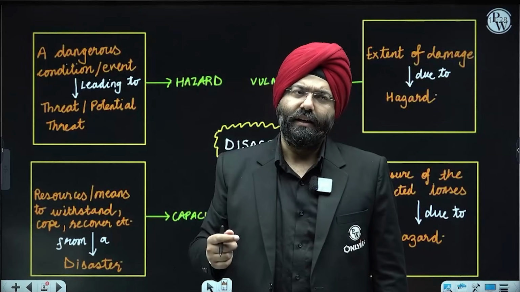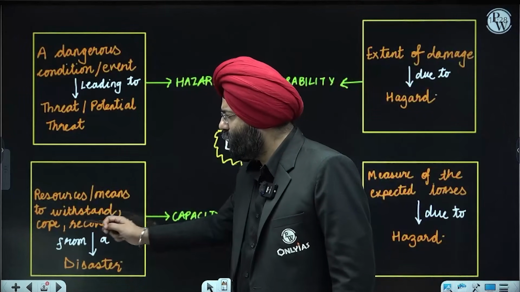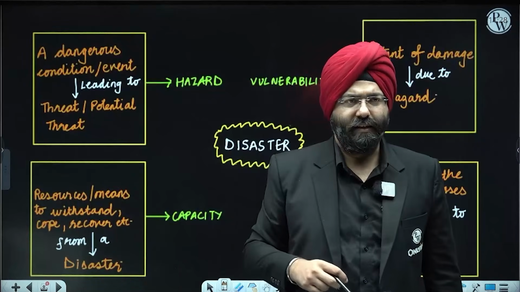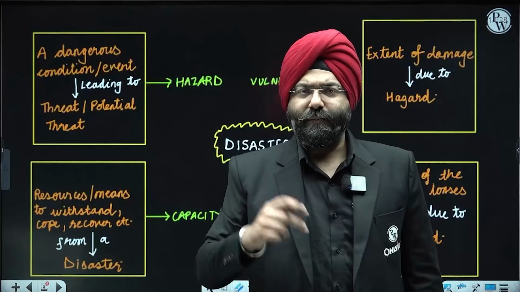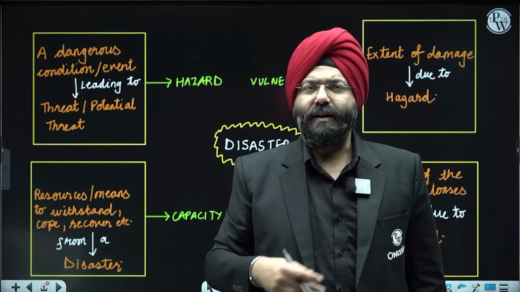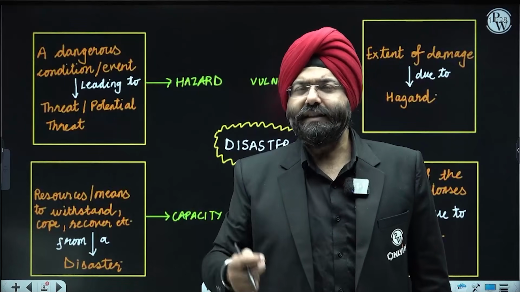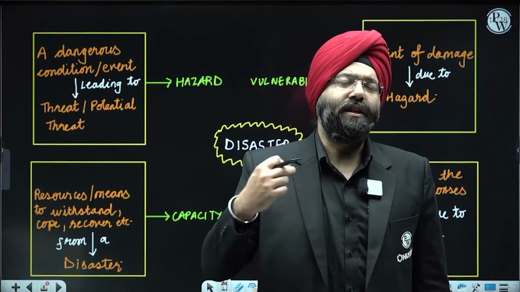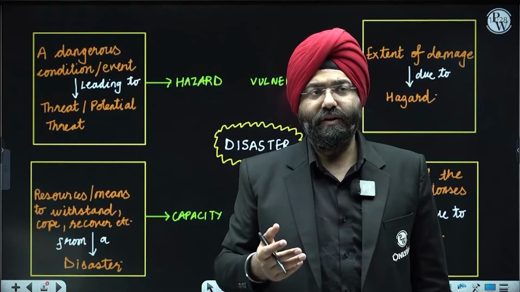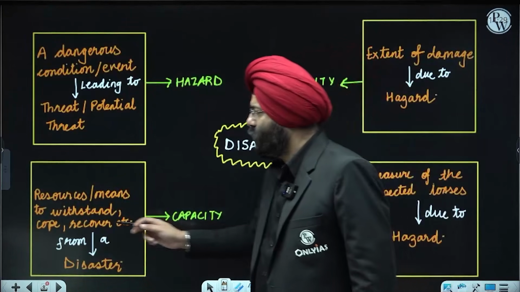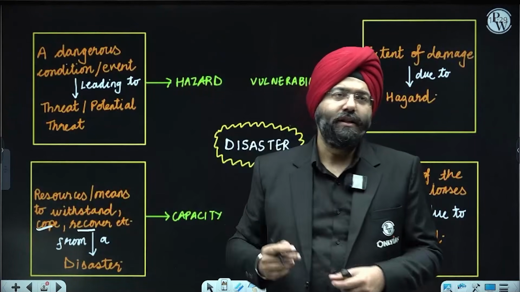What does it mean? It is basically referring to the resources or means to withstand, to cope, or to recover from a disaster that has taken place. That is known as capacity. A very important concept. Supposing a region has been affected by some hazard or a disaster has taken place, what is the capacity of that particular region to recover from the disaster? Or when we say cope up, recover, or deal with that situation, that is known as what?